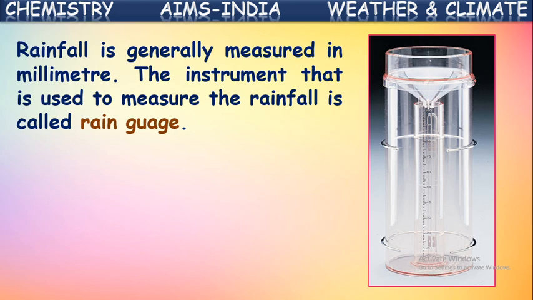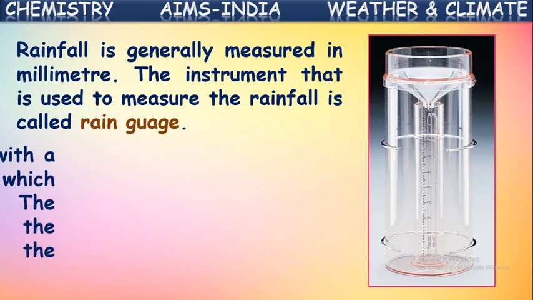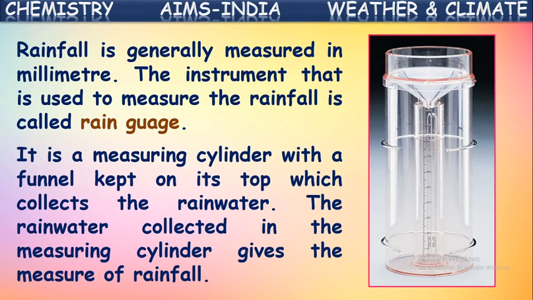In this, the height of the water column collected from the rain is calculated in centimeters or millimeters. It is a measuring cylinder. You can see here there is a measuring cylinder with the measuring units. I think you observed this.